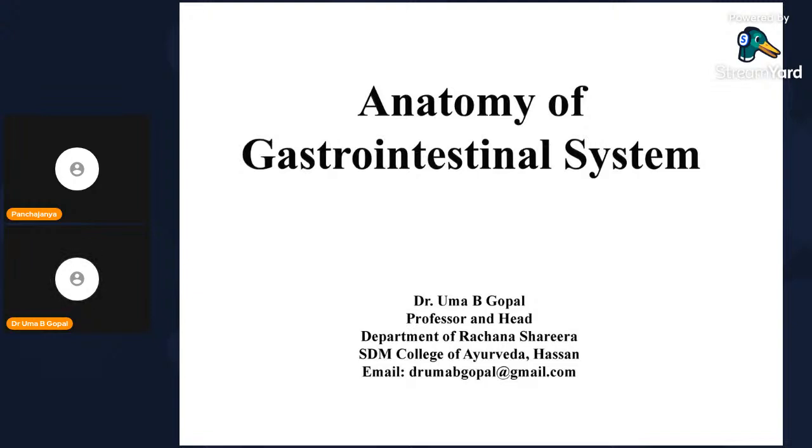Then comes: describe the external features, anatomy, histology, and clinical anatomy of liver. Usually, they will ask external features of liver. And liver is a 10 marks question, again like stomach. Stomach is a 10 marks question. Liver is a 10 marks question. And esophagus is a 10 marks question.